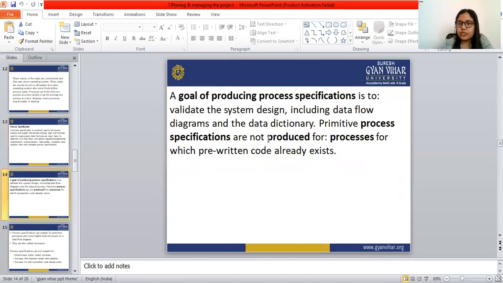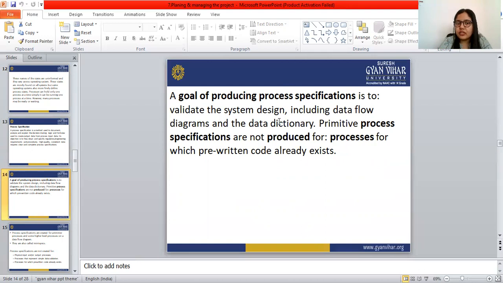A goal of producing process specification is to validate the system design, including the data flow diagram and the data dictionary.